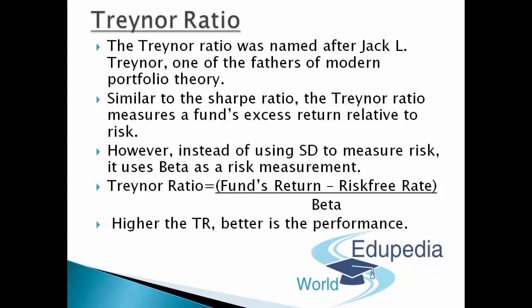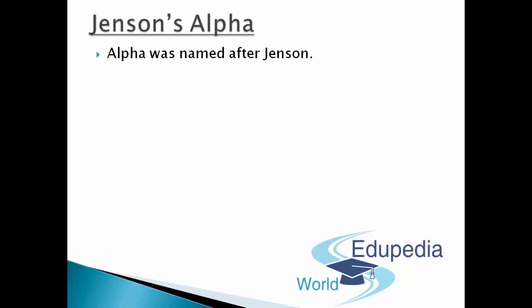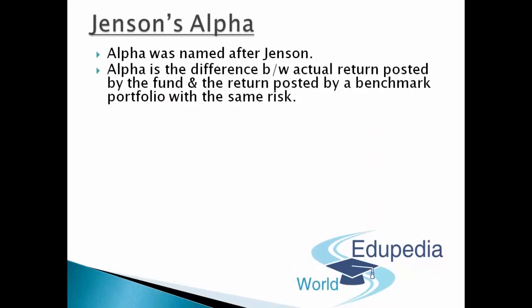Apart from that, there was one other person whose name was Jensen. He basically derived a concept named Jensen's alpha. So what does Jensen's alpha talk about? We just studied that. Alpha is named actually after Jensen. Alpha is the difference between the actual return posted by the fund and the return posted by the benchmark portfolio with the same kind of risk.